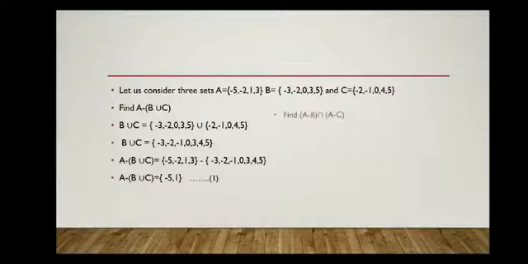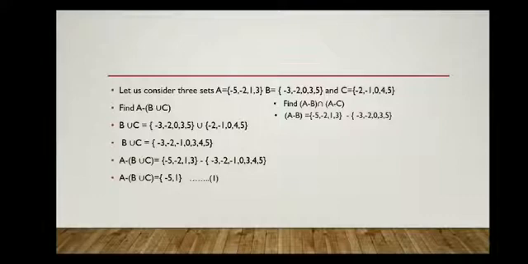Now find A difference B intersection A difference C. Find A difference B. A difference B is equal to elements of A minus elements of B. So what is A difference B? Elements should be in A but not in B. Minus 5 is in A but not in B, so A difference B will have minus 5.